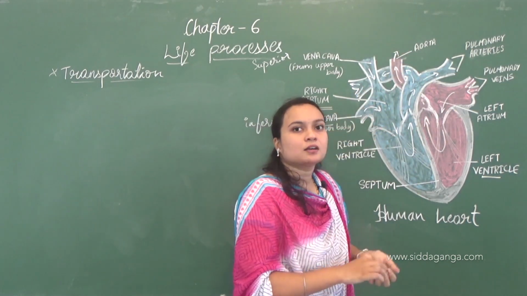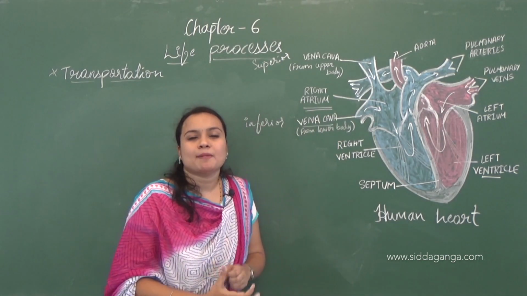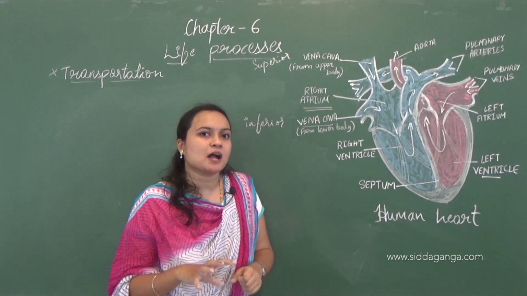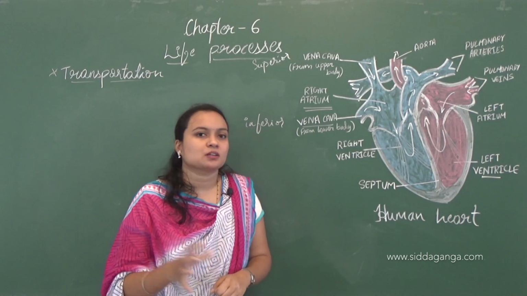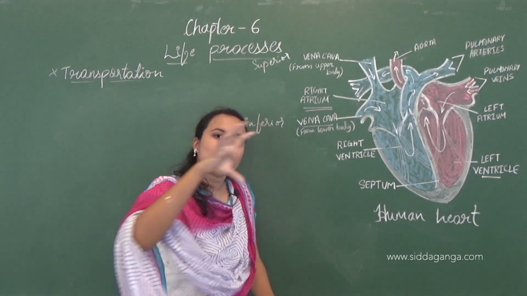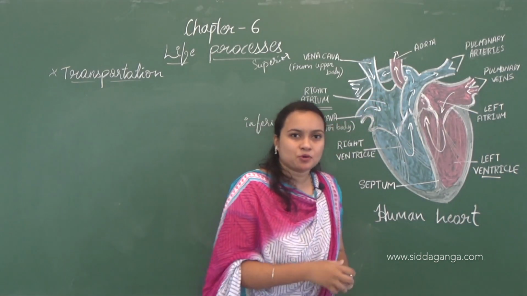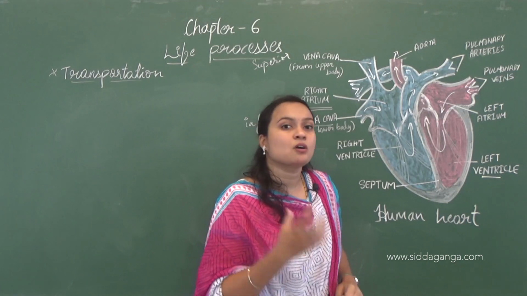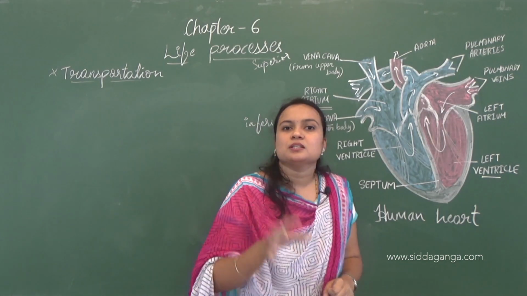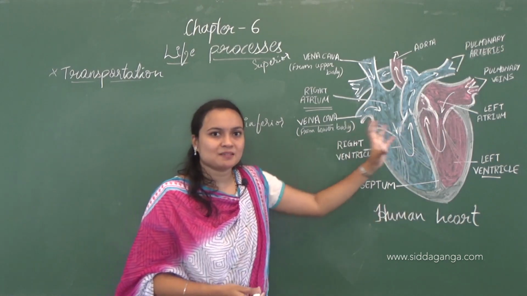From the aorta the blood will reach each and every part of the body, the different body parts and the cells present all over the body. The aorta is primarily responsible for transferring the oxygenated blood to every part of the body. So this is the mechanism of pumping.